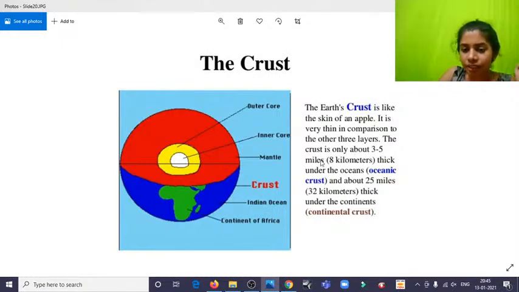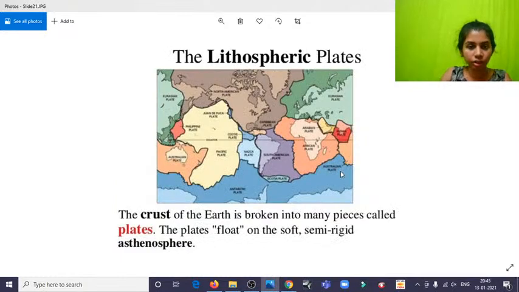And it's only 3 to 5 miles, that is 8 kilometers, under the oceans, the oceanic crust. Yes, that we all know. So this is just an example. I'm just jumping to the next slide so that it will be easy. I'll come back here and explain.